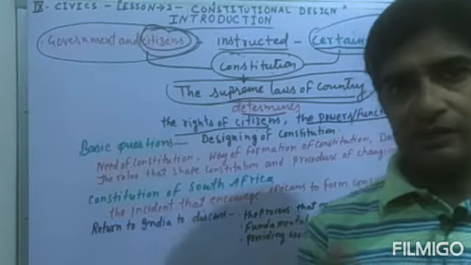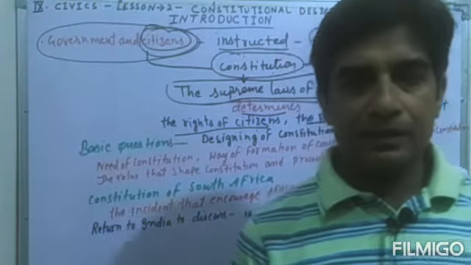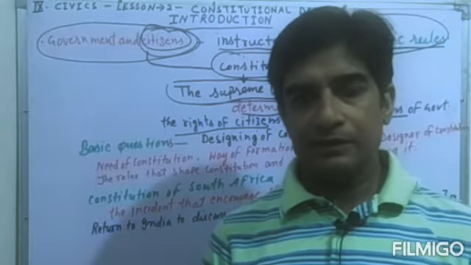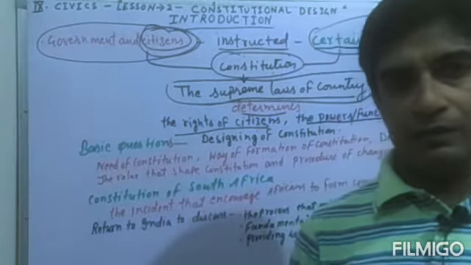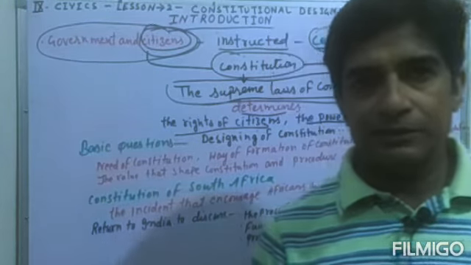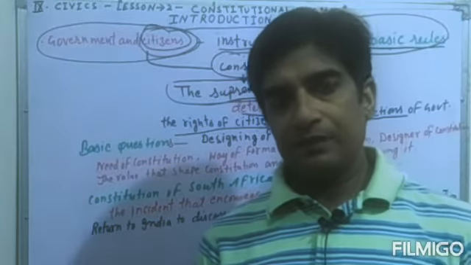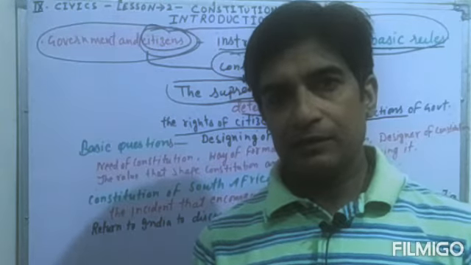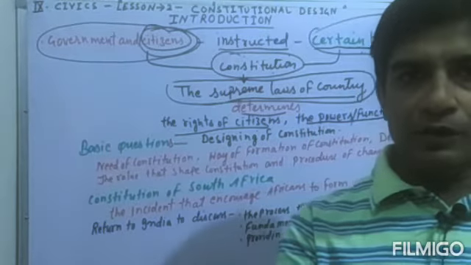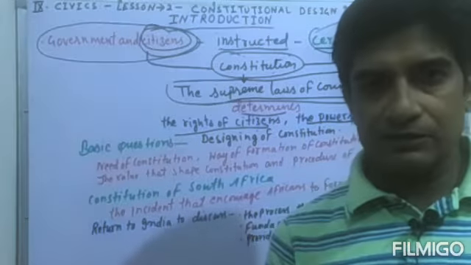According to different philosophers, constitutions are of different types, such as the written constitution and the oral constitution, because some countries follow a written constitution, like India and America, and some countries do not have a written constitution, such as Britain and many other countries. Constitution can be understood in a very simple way, like the rules and regulations found in our houses.